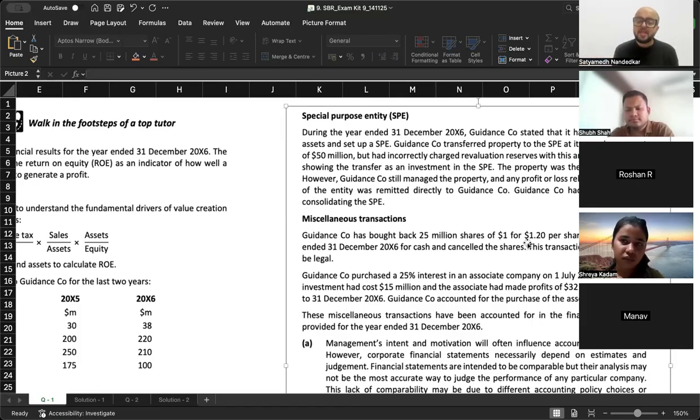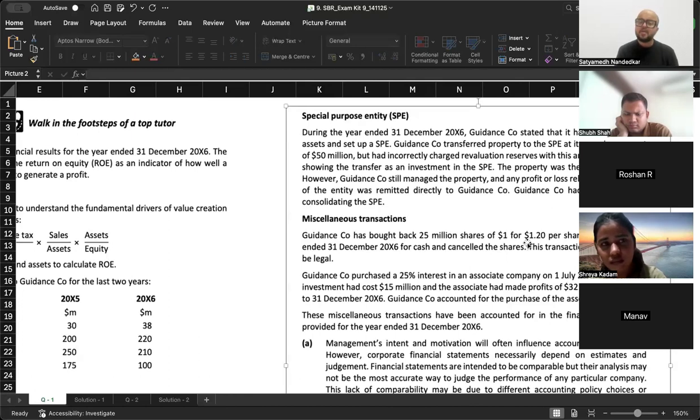Here, Guidance Company has transferred property to the SPE at its carrying amount of 50 million, but had incorrectly charged revaluation reserves with this amount rather than showing the transfer as an investment in the SPE. The property was the SPE's only asset. However, Guidance Company still managed the property, and any profit or loss relating to the assets of the entity was remitted directly to Guidance Company. Guidance Company had no intention of consolidating the SPE.